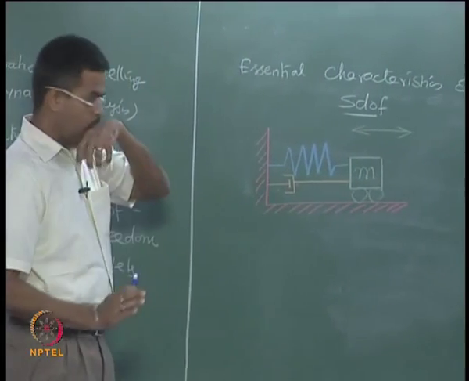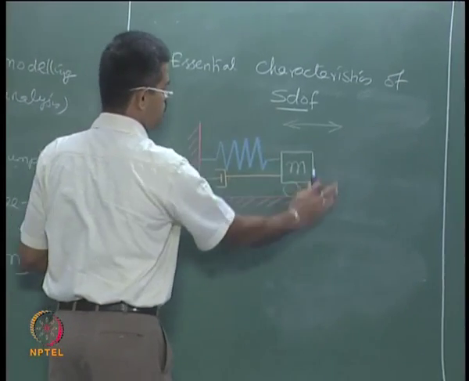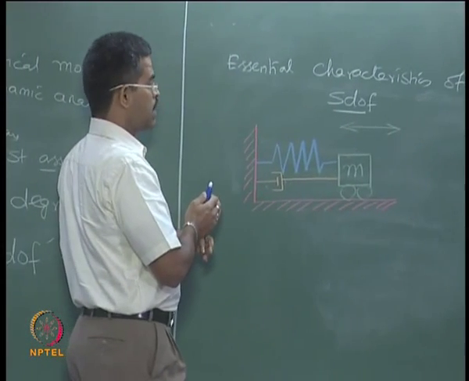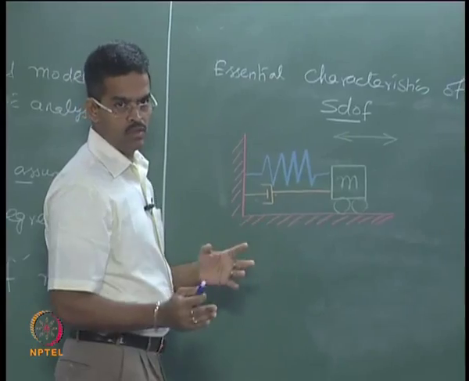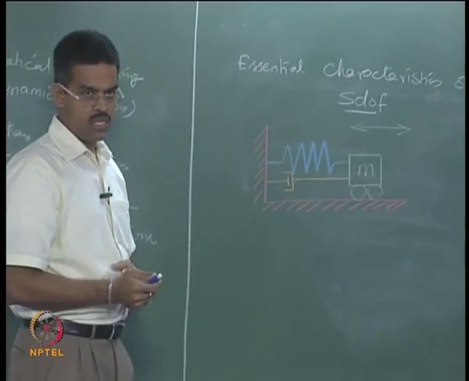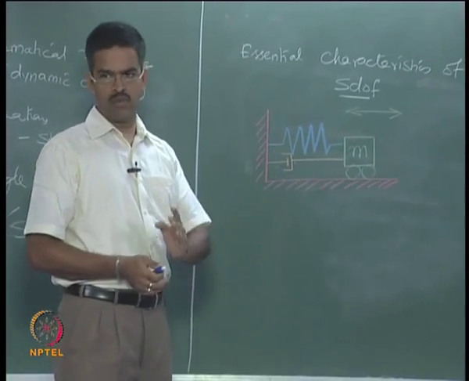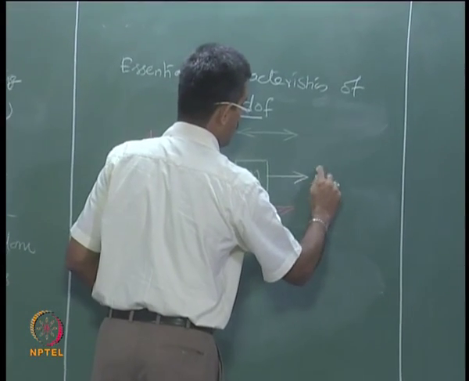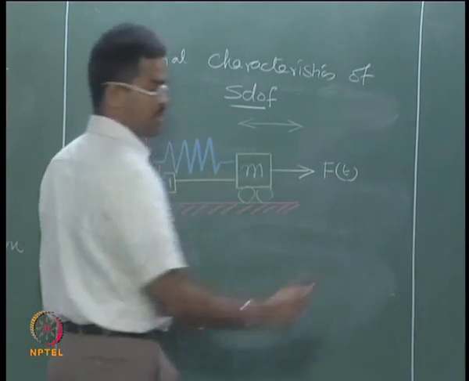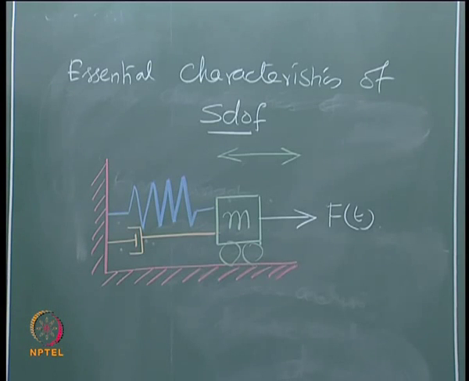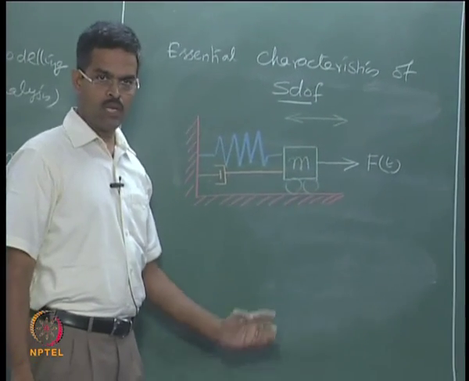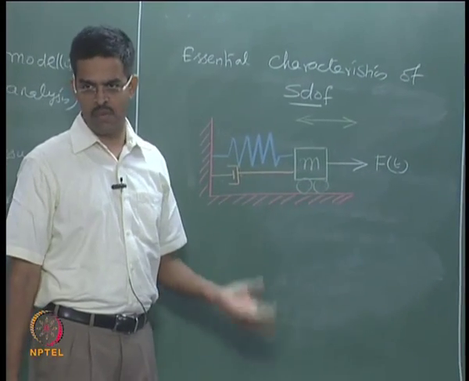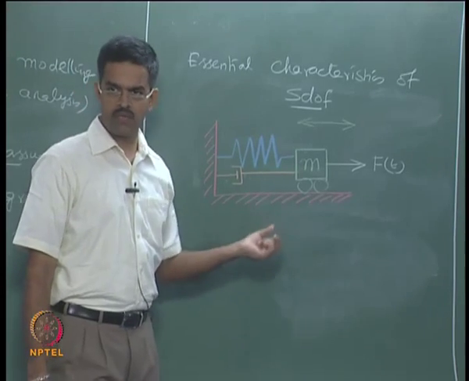Now, above all, if the whole system is in position, the mass will not initiate to move at all. So, I need some external force at least to start the movement of the mass. I apply that and call it a function of time, which is a dynamic problem. Once the mass starts moving, I should be able to measure the response of the mass.